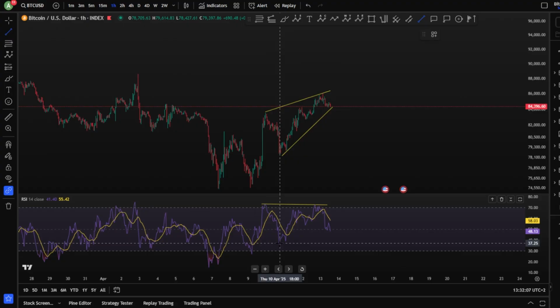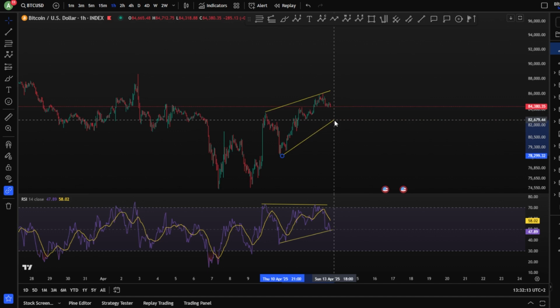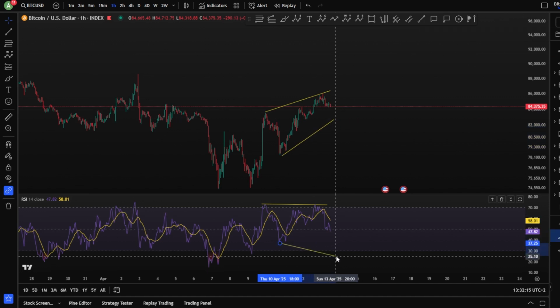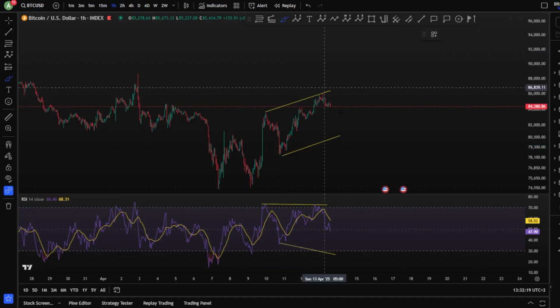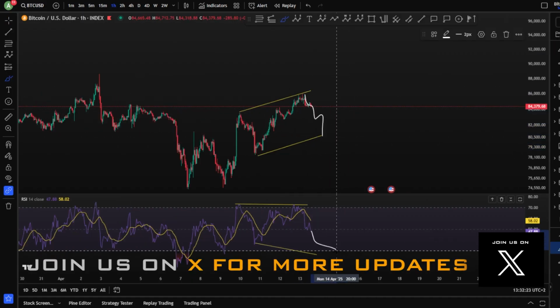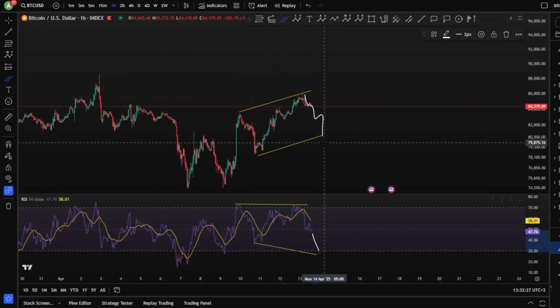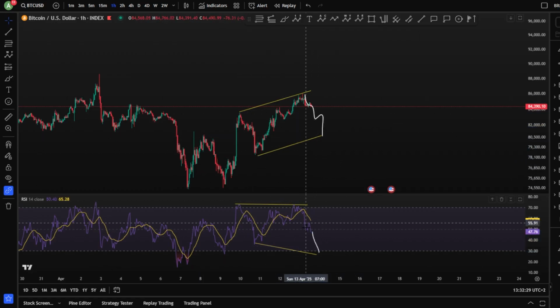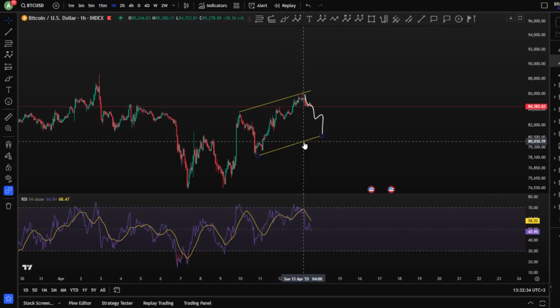We don't see any of them here on the RSI, so I cannot say that we are very bullish until we see the RSI opening a divergence with the price action somehow like this. That means when you move 1, 2, 3, 4, and a 5, potentially you might see the RSI moving toward the downside here, opening a divergence again for higher prices. We're going to see how this is going to work in the next price action.